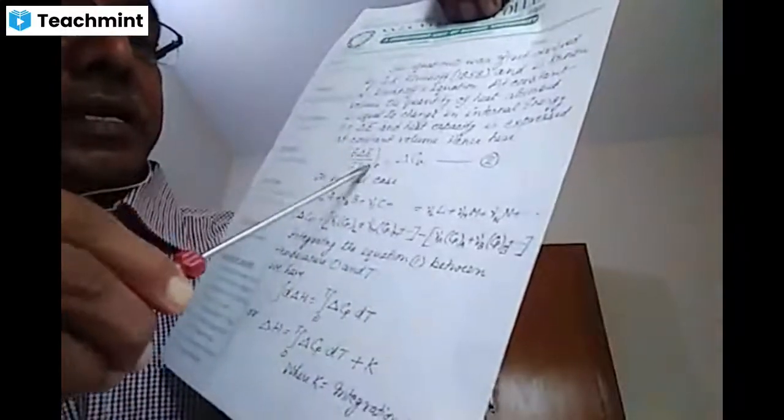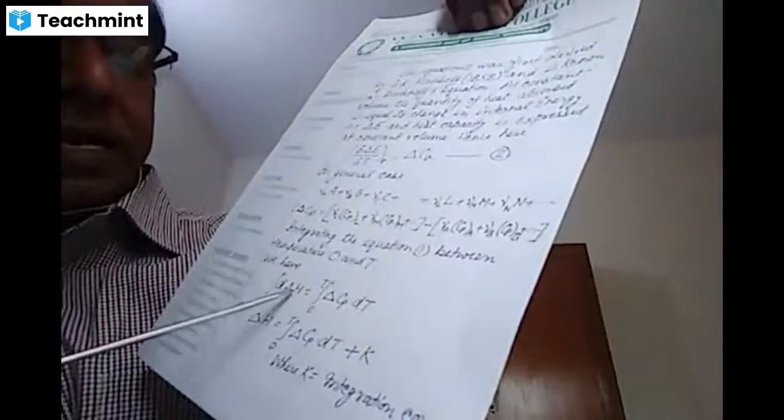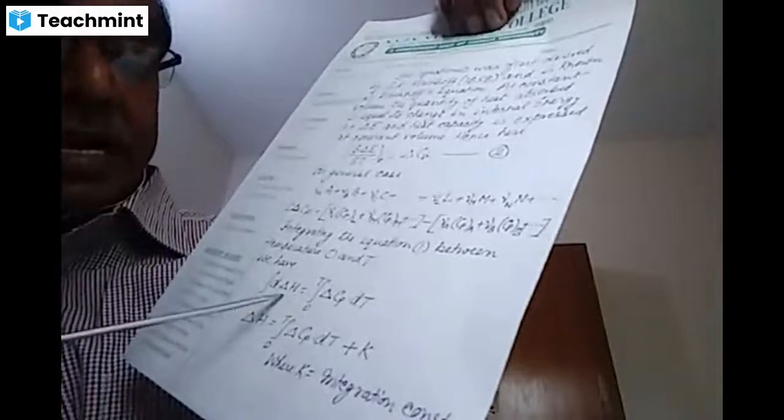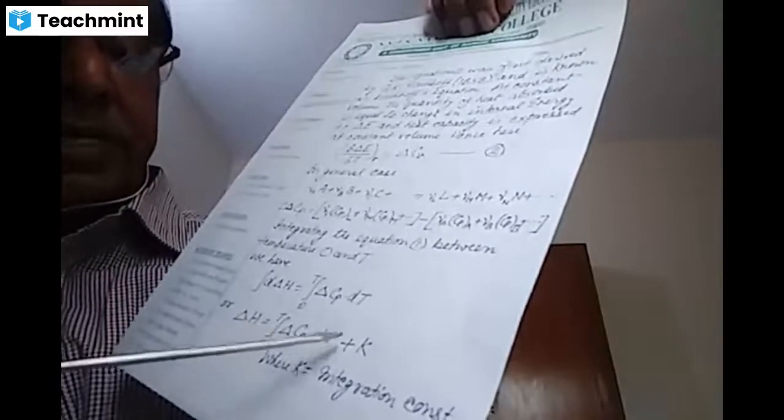These are all the products, these are all the reactants, and integrating equation 1, that is d del H upon dT at constant pressure is equal to del Cp. We are going to integrate it between the limits 0 and T. We have d del H is equal to the integration from 0 to T of del Cp into dT. Integrating, del H is equal to the integration from 0 to T of del Cp into dT plus K.